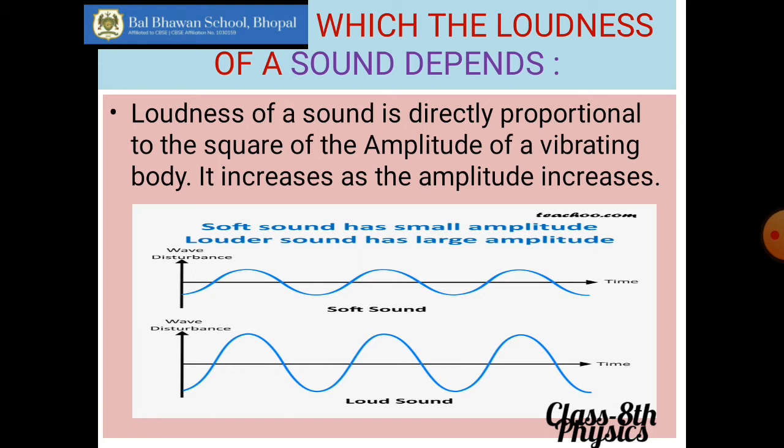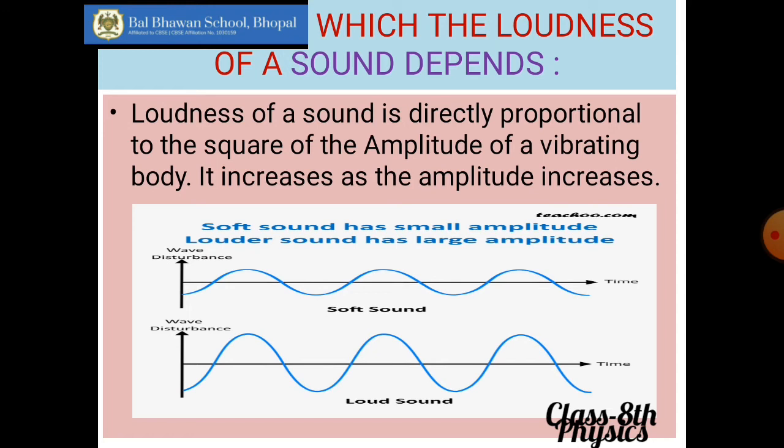For example, if you increase amplitude by 2 meters, the loudness will increase by 4 decibels. If you increase amplitude by 4 meters, the loudness will increase to twice that, that's 8 decibels. So as and when you increase the amplitude, the loudness will become twice. Okay, so this is how amplitude is related to loudness. As this vibrating body goes farther away from the mean position, that means in this case the wave becomes larger, the amplitude increases and so does the loudness.